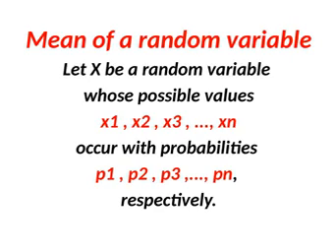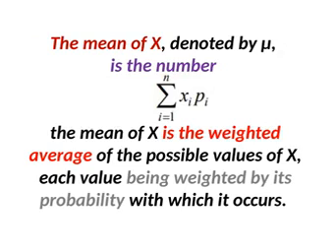Let X be a random variable whose possible values x1, x2, ..., xn occur with probabilities p1, p2, ..., pn respectively. We already discussed this in the last videos. Using this, we are going to find the mean of a random variable. The mean of a random variable is denoted by mu, or the summation for i equal to 1 to n of xi pi, or the expectation of X. It is the weighted average of the possible values of X, each value being weighted by its probability.